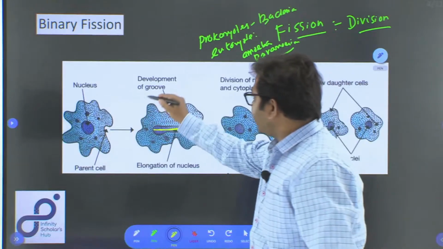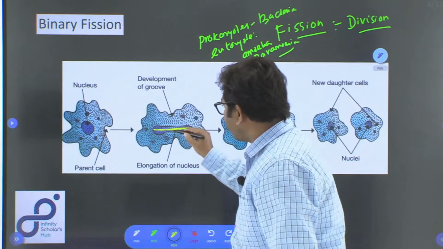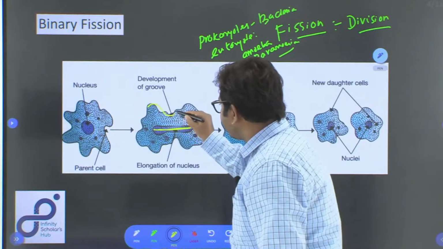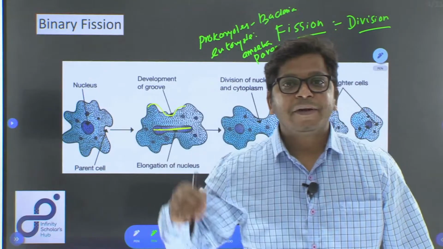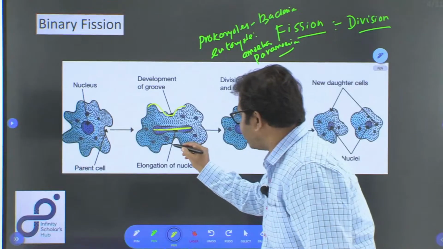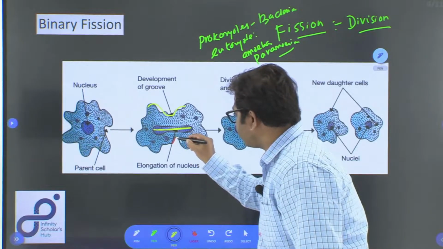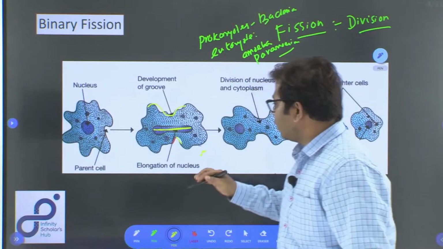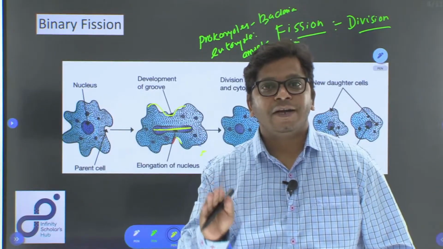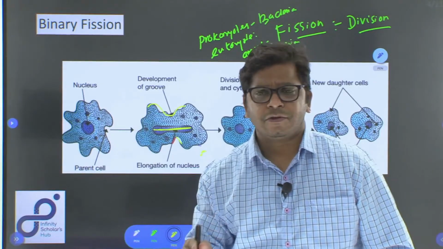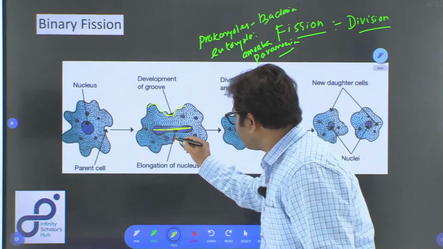Then there would be a groove or kind of a segmentation formed in the plasma membrane, and the segmentation will grow from both sides. It will form on this side also, and on this side also. So, the segmentation or the groove is going to be formed from both the ends. We can call that a protrusion also, because the protrusion is produced from both the ends.